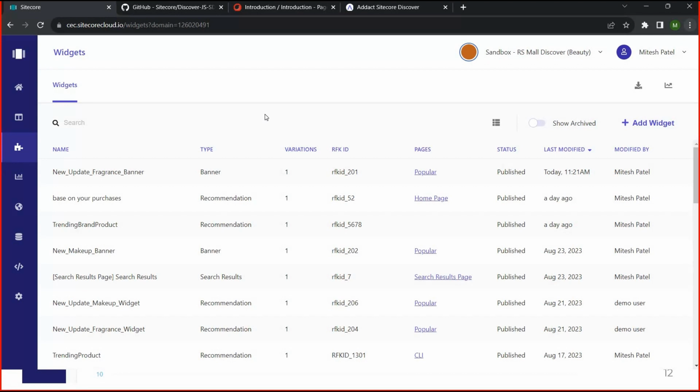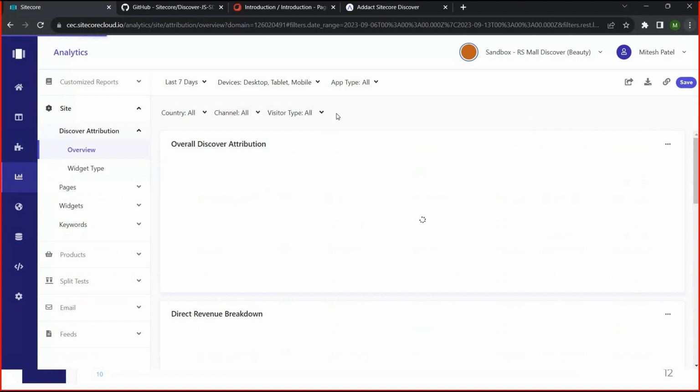And based on these logics, for every widget we have to define some logic. Based on that logic, we are displaying the results. So they are calling it the recipe. I will also showcase how we can use the recipes and how we can bind a recipe in the widgets. Let me go to the next menu, analytics.